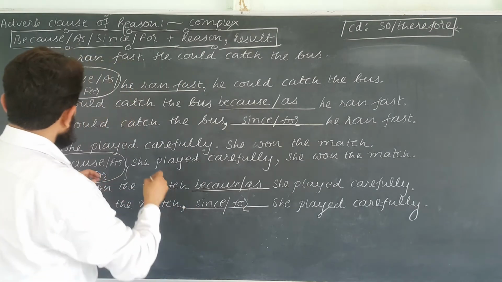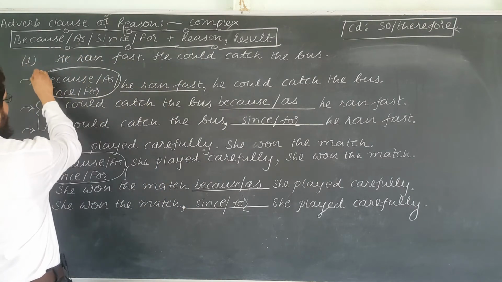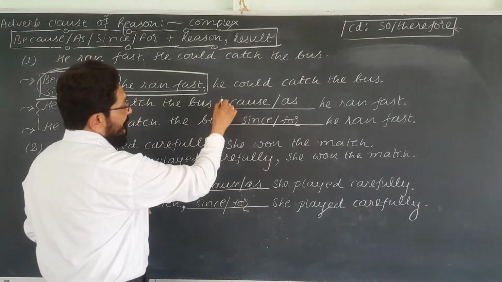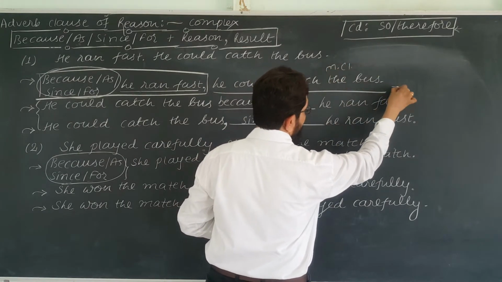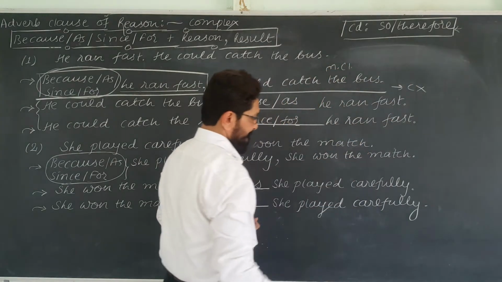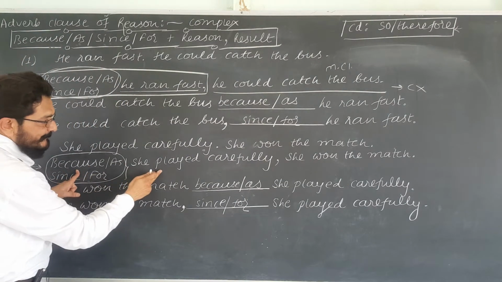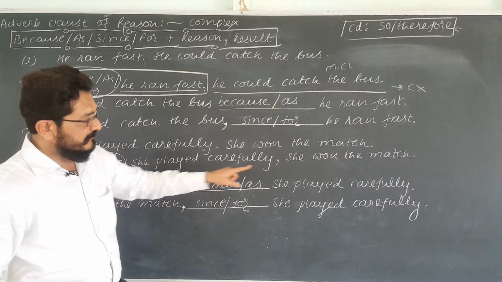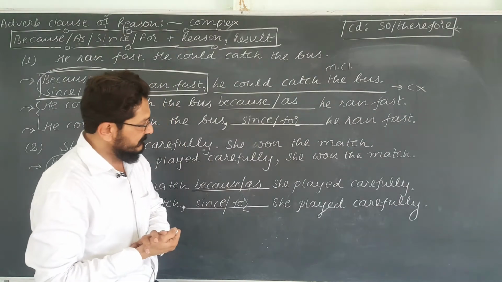See, because he ran fast, this is what? Adverb clause of reason. He could catch the bus is what? It is the main clause. So the sentence is complex. Here is also what? Because she played carefully is what? Adverb clause of reason. She won the match is what? Main clause. So the sentence is complex.